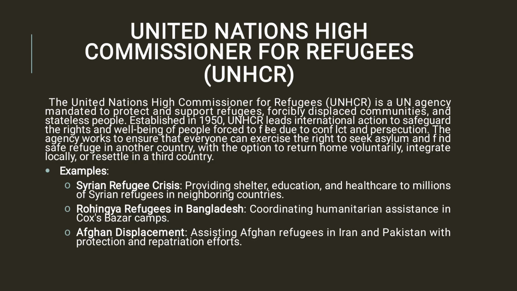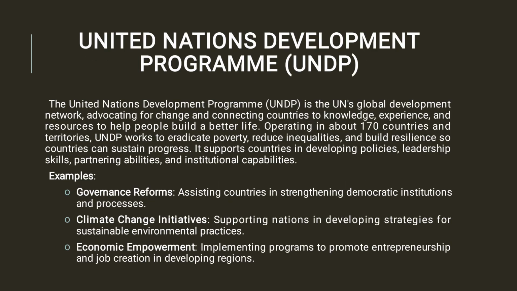Then you have the next one, UNDP, and this stands for United Nations Development Programme. It is the UN's global development network, advocating for change and connecting countries to knowledge, experience, and resources to help people build a better life.